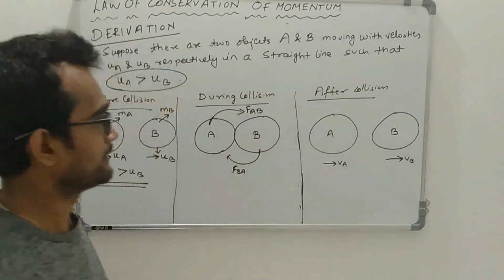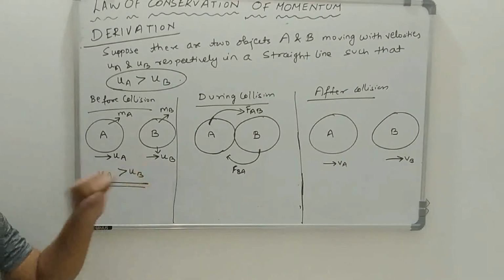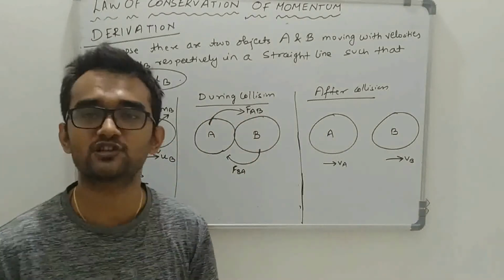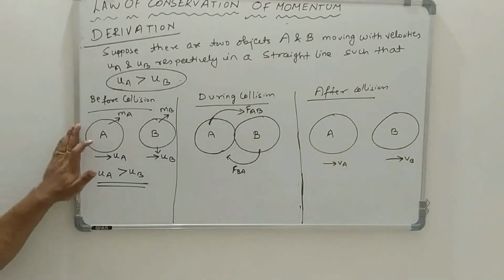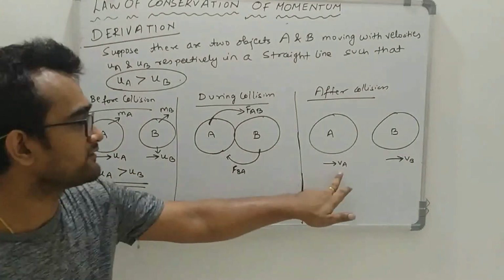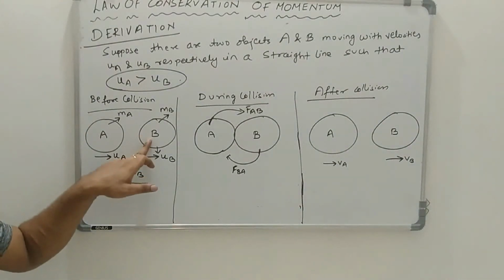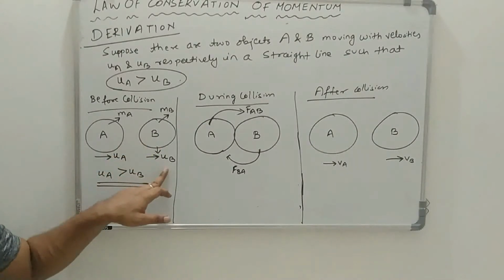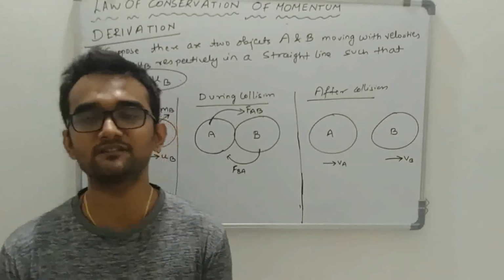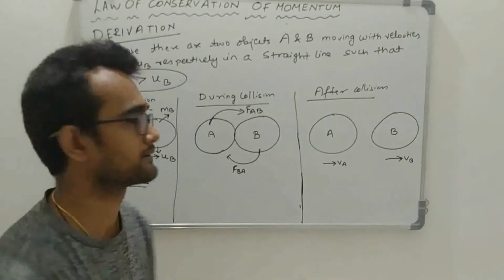Now friends, if these two objects which have started with initial velocities UA and UB, definitely after collision the velocities will change. So the velocity of object A will change from initial velocity UA to final velocity VA. And similarly, the velocity of object B will change from initial velocity UB to final velocity VB. After this, I will signify the notations related to the mathematical part of this derivation.